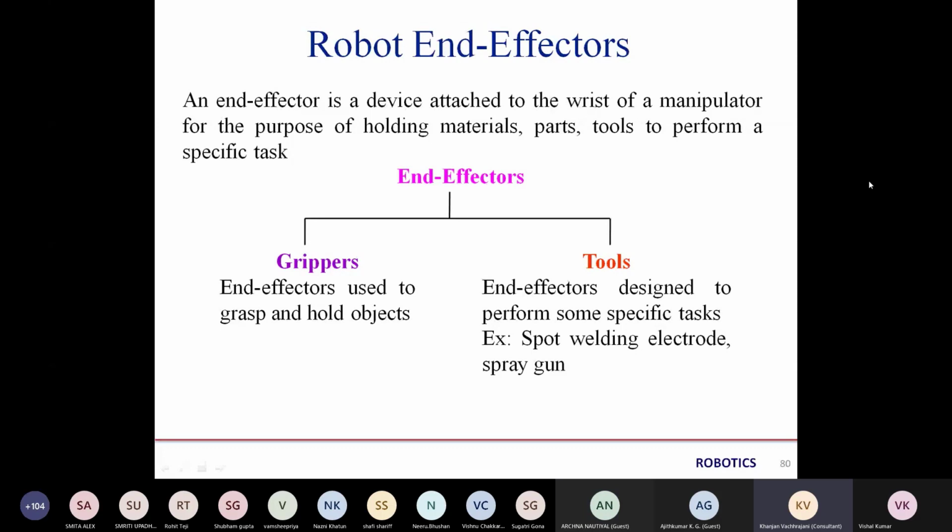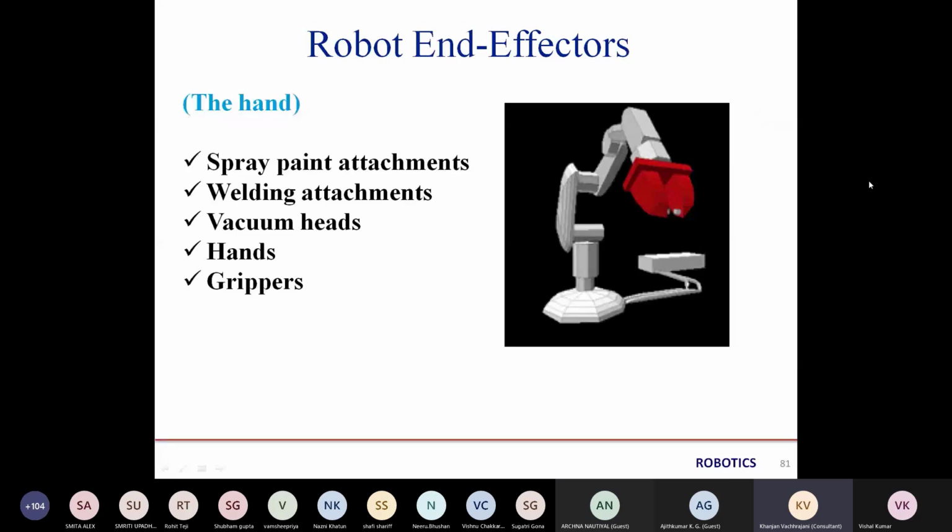Okay, let's continue. This is the end effector we can use for the spray paint attachment. The end effector can be changed with the spray paint attachment, welding attachment, vacuum head, hand, or the gripper. So these are the different applications if we are employing any robots, so that it can do different works, different functions, for the specific purpose.